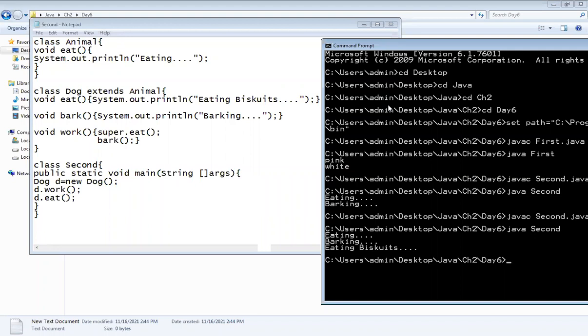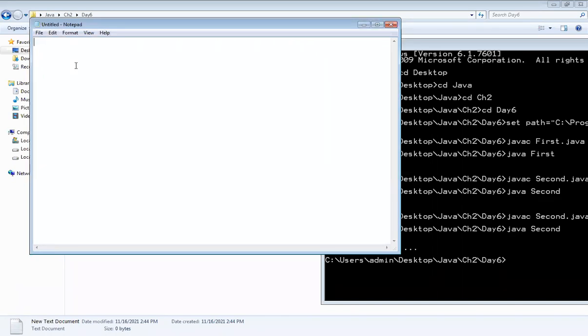Okay, now I will move towards the next one, that is constructor. So I will take a new file. Now I will take the same class name, but I will create the constructors for this.